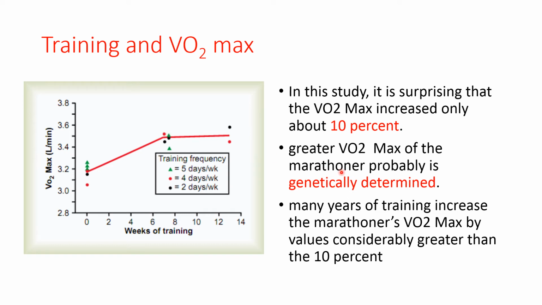The greater VO2 maximum of a marathoner is probably genetically determined. Various genetic factors like the number of mitochondria in the cell, chest size, vital capacity, and height of the person can affect the VO2 maximum, or the maximum aerobic capacity of the person. It is also observed that many years of training can increase a marathoner's VO2 maximum by values considerably more than 10%. So training increases the maximum oxygen consumption, or the aerobic capacity, of the person.